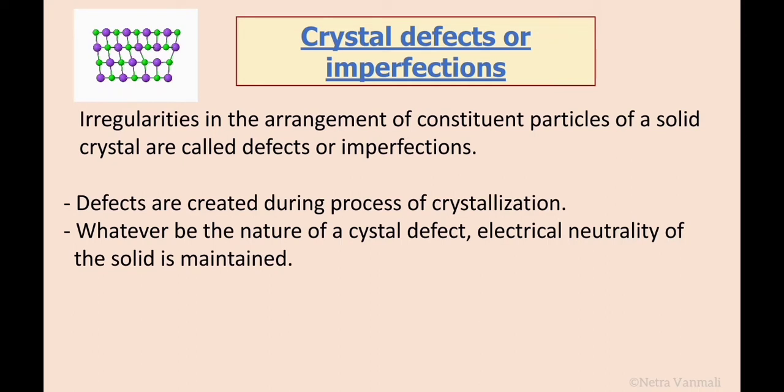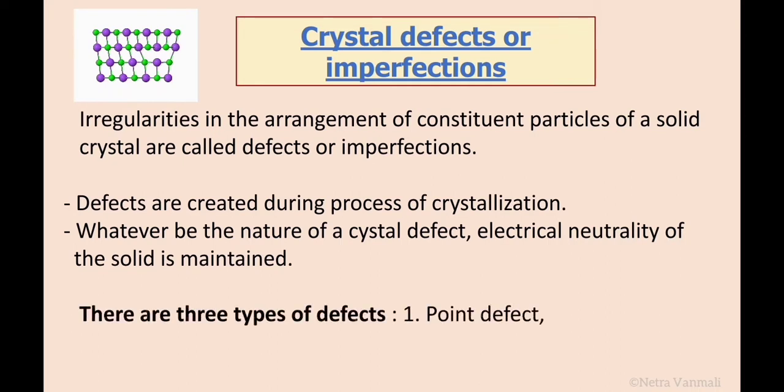There are mainly three types of crystal defect. First one is a point defect, second one is a line defect, and third one is a plane defect. But we will discuss only point defect in detail in this chapter. So let's start with the first type of crystal defect, that is point defect.